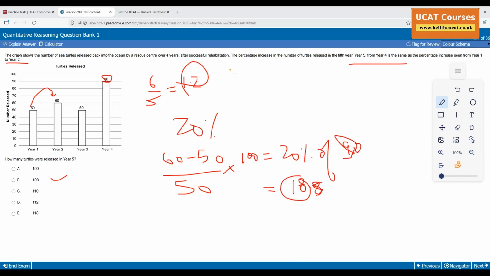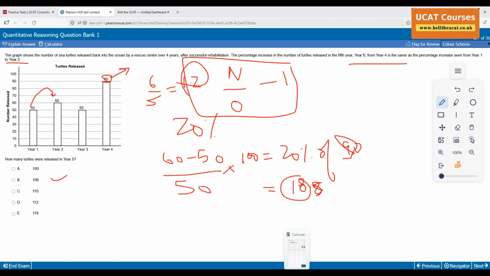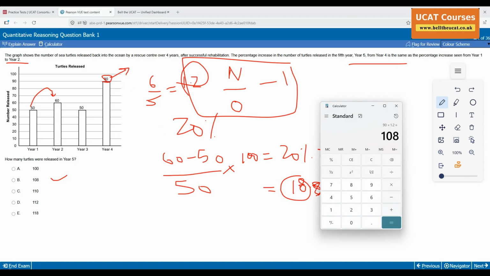How do I do it? If you ever want to find a percentage increase or decrease, this is the simple strategy: new divided by old, minus 1. What was the new value? 60. What was the old value? 50. Minus 1 gives 0.2, which is 20%. Now 90 increases by 20%, so 90 times 1.2, 108. Boom, there we go. Easy peasy.